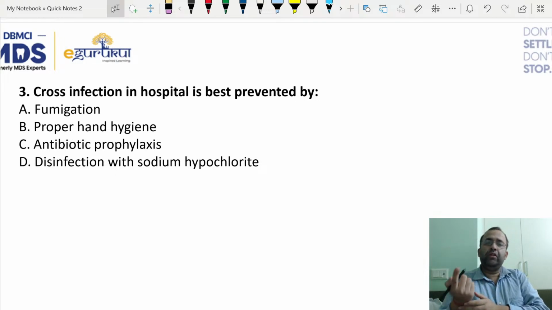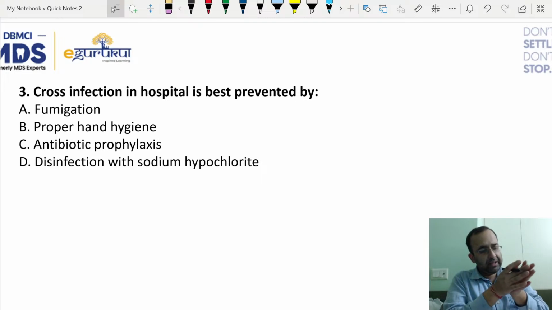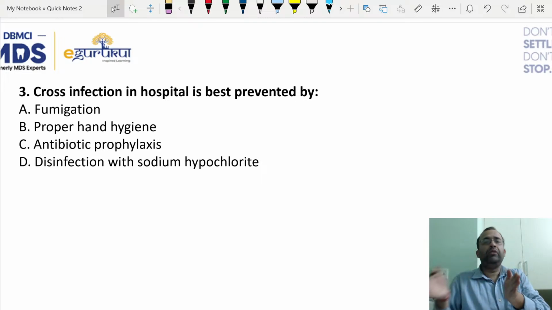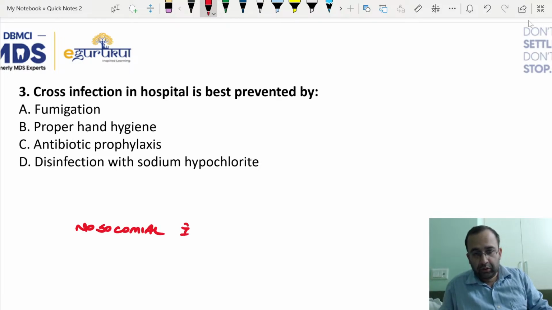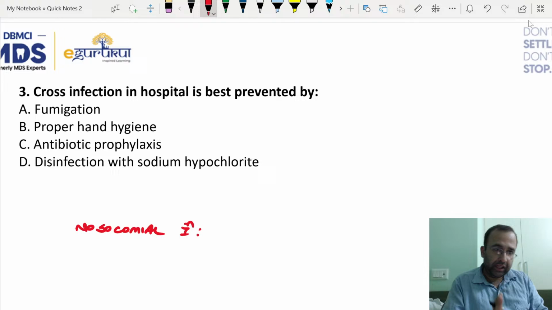Cross infection in hospital is best prevented by? Cross infection means infection from one patient to another. Also, I think last time's NEET MDS PYQ was with respect to nosocomial infection. Nosocomial infection is infection occurring within what time period? I'm waiting for your answers on these two questions. Firstly, cross infection. Secondly, nosocomial.